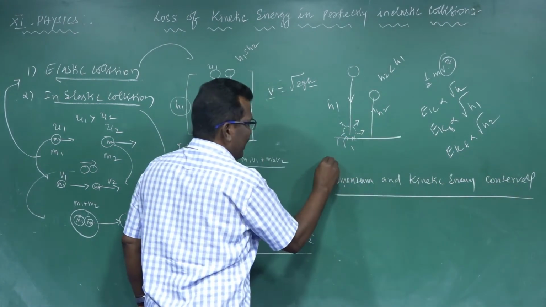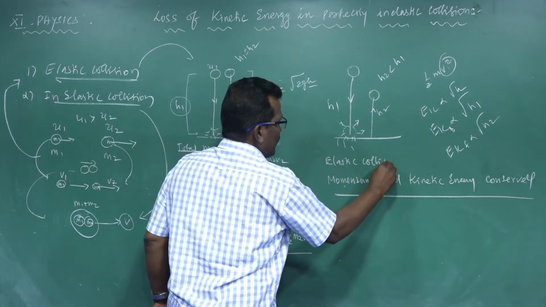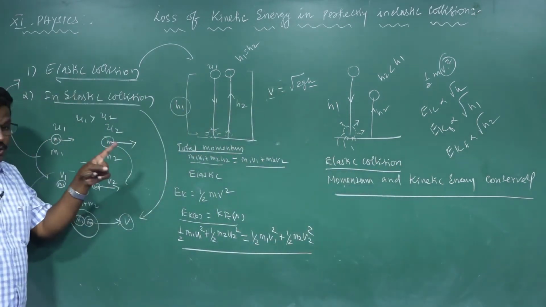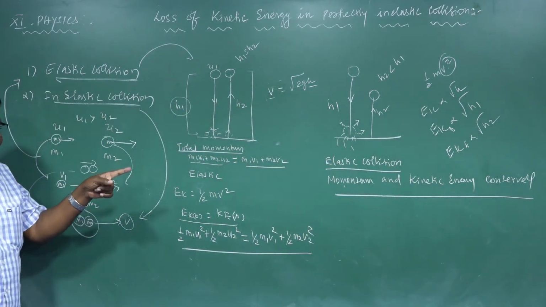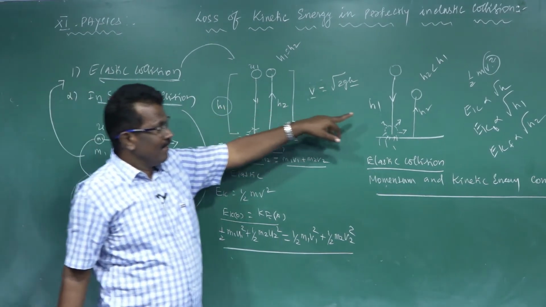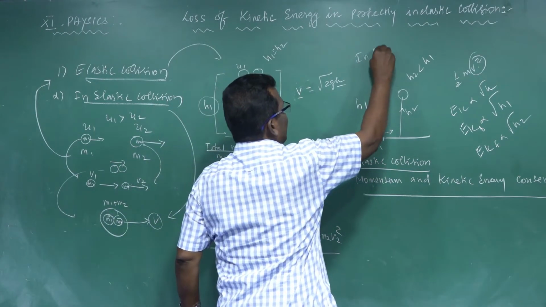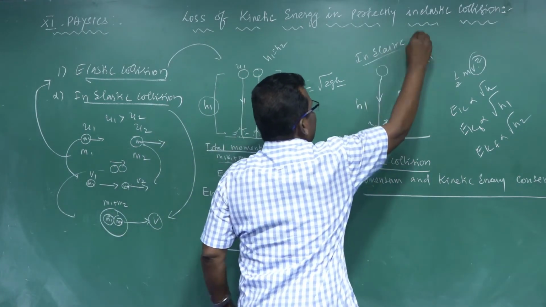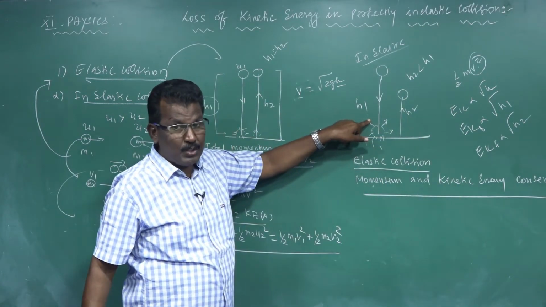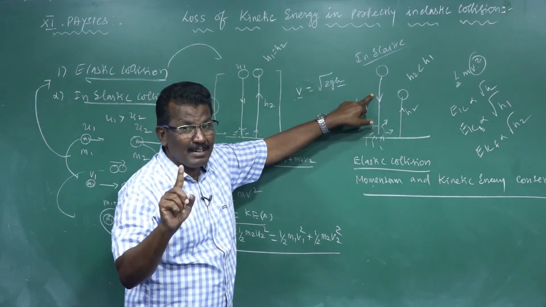In the case of elastic collision, both linear momentum and kinetic energy are conserved. But in the case of inelastic collision, the total momentum remains constant, but kinetic energy is not constant.